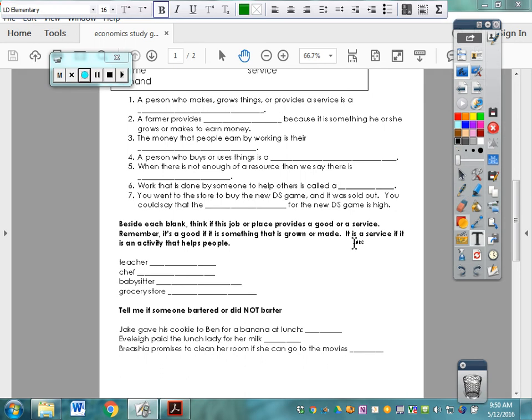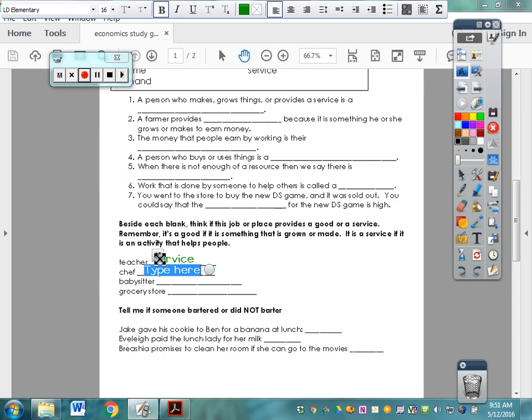So we have a teacher. This is someone who helps someone. They don't make a product. They don't make anything, so they are a service. A chef, they do make food. They do make something, so they do kind of provide a good. But they also kind of provide a service helping others with cooking.